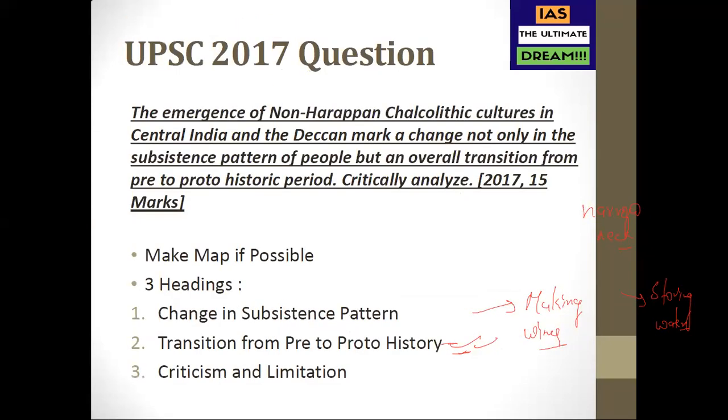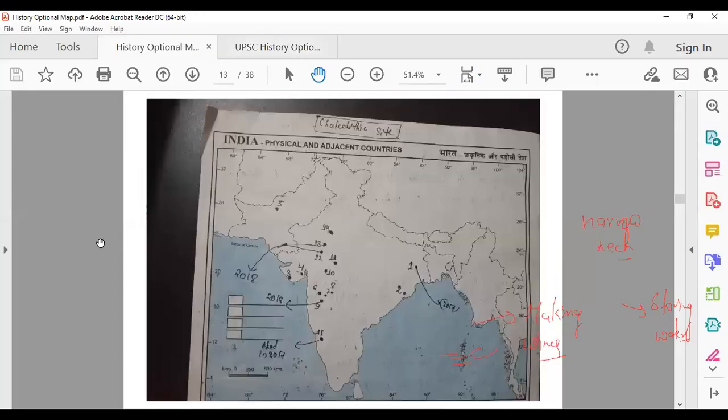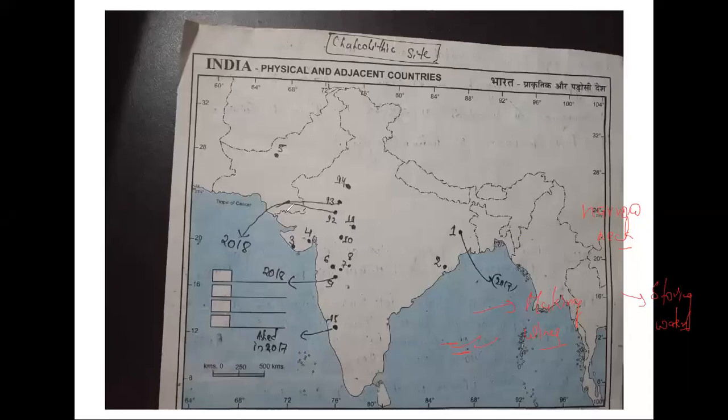Then Inamgaon pottery. We have just seen where Inamgaon was. It was asked by UPSC in 2018 rather, not 2017. It has been found at several sites which are located very far away from Inamgaon. If you go back and see the Chalcolithic culture maps, point number 9 is Inamgaon. This Inamgaon pottery has been discovered in places like Ahar, Gilund, etc. So when it is found at several sites located far away, it shows that people used to trade pottery. They were not only doing agriculture, trading had also started, but it was a barter system. There was no currency as such.